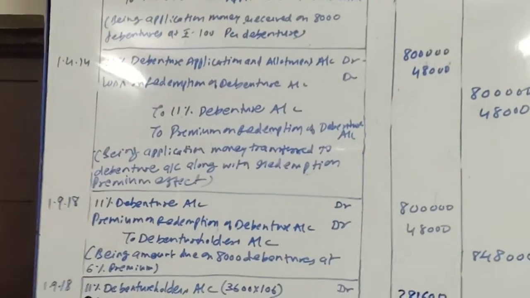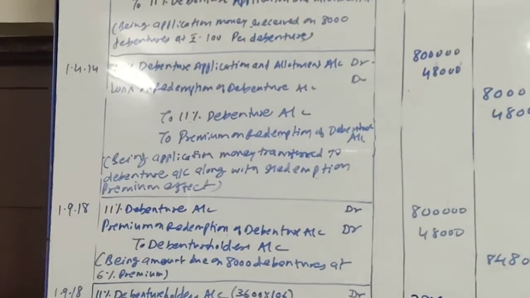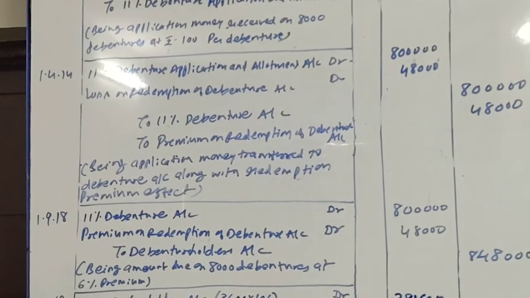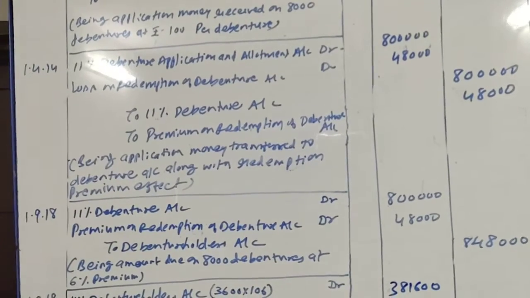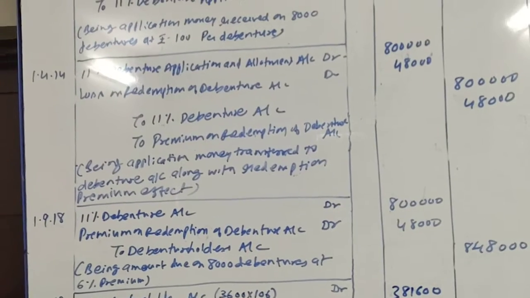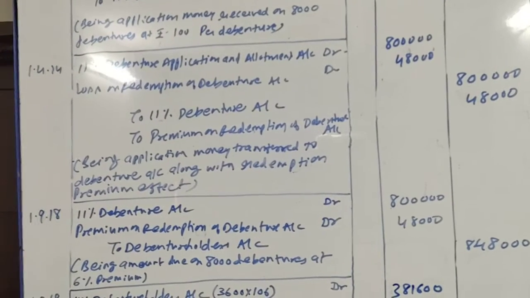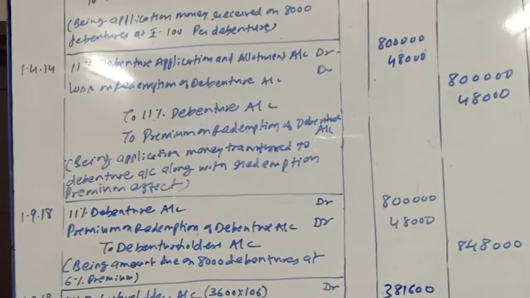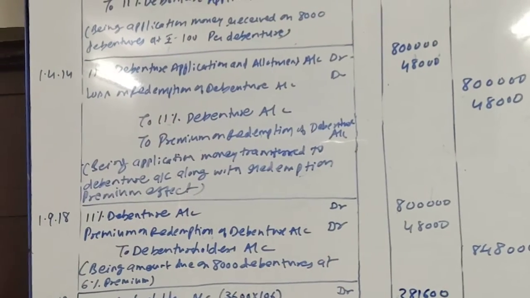First of all, we will calculate the total amount payable to them, and we know that the amount is payable to them at rupees 106. 100 rupees is the face value of the 11% debentures which are to be redeemed, and 6 rupees is the premium payable on that.